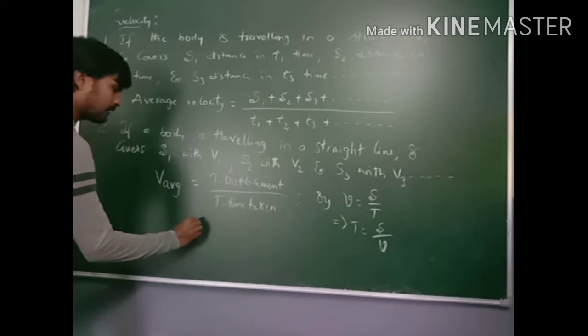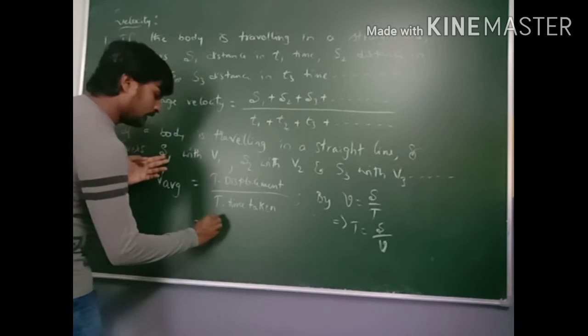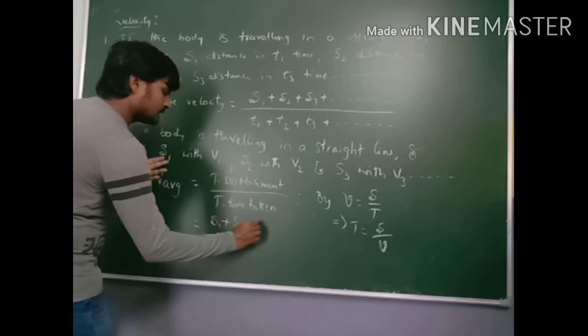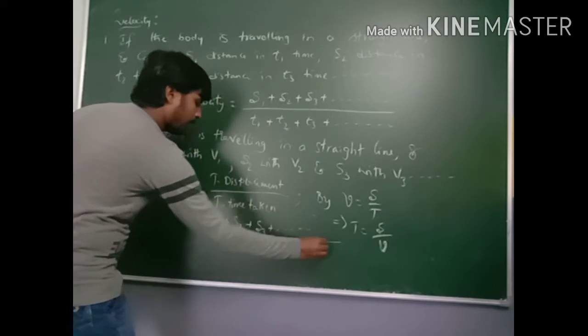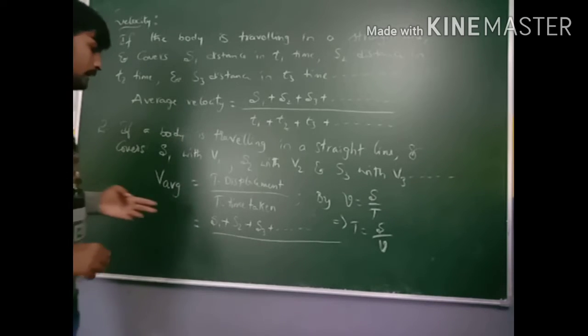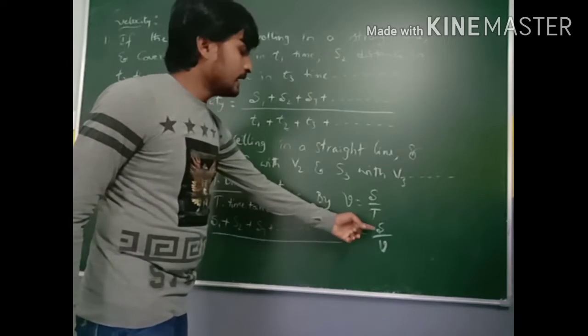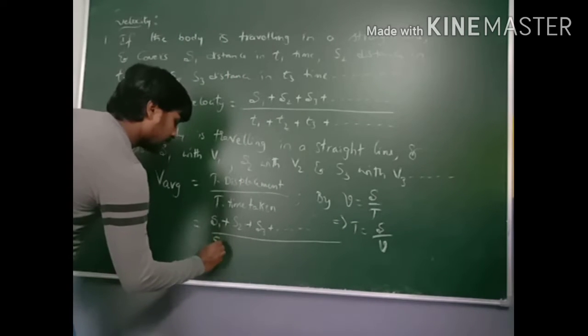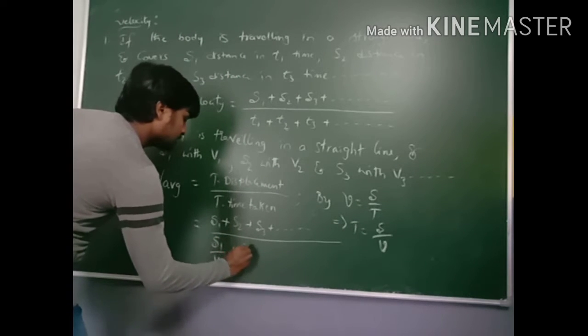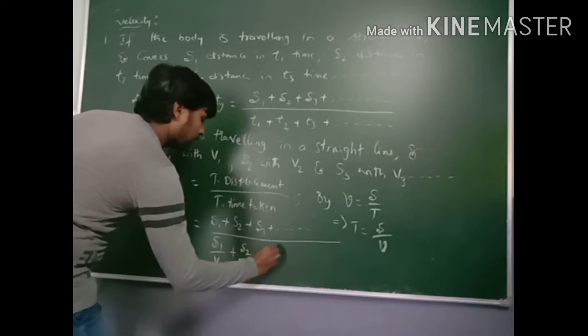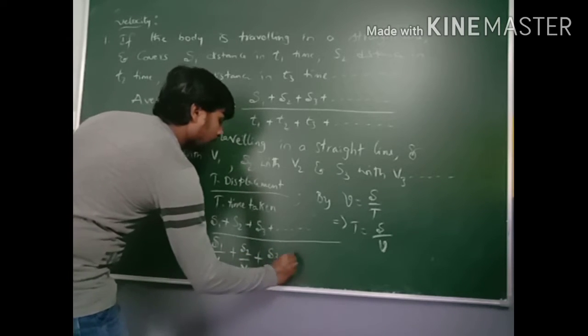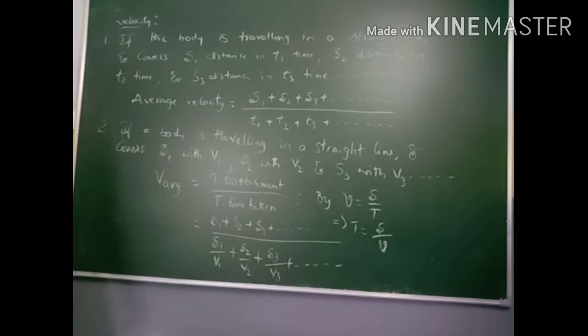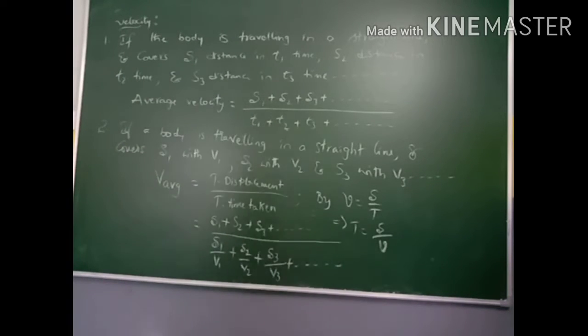So V average is equal to total displacement, S1 plus S2 plus S3 and so on, by the total time taken. We can write the time taken as displacement by velocity, so S1 by V1 plus S2 by V2 plus S3 by V3 and so on. In this way we can classify these examples, the important points regarding velocity.